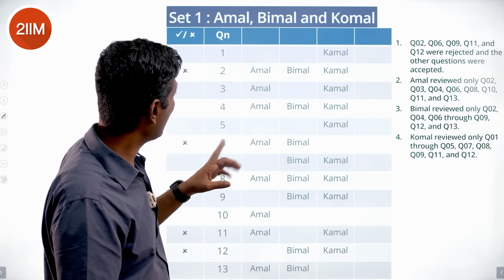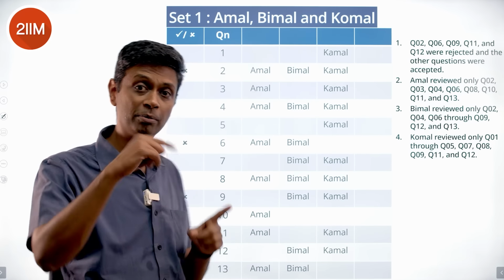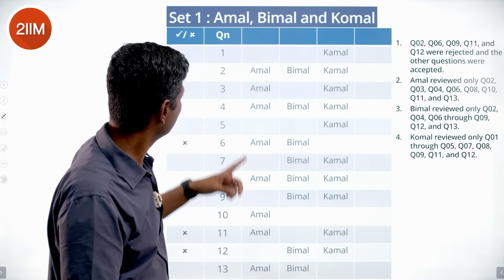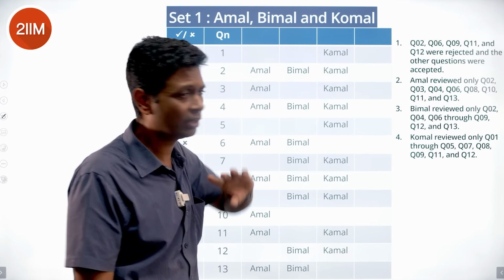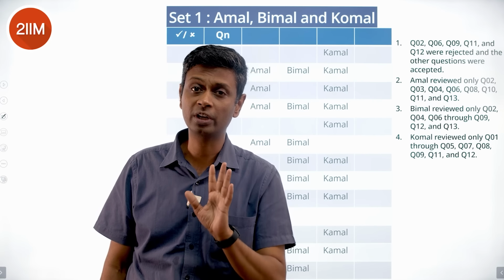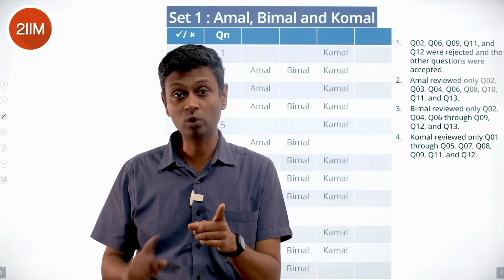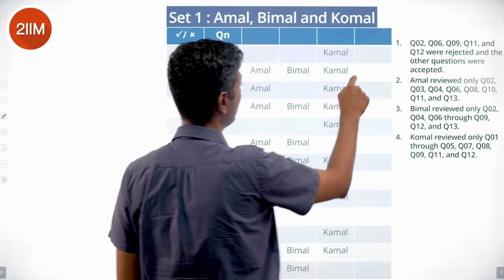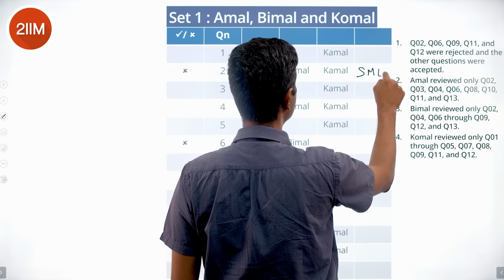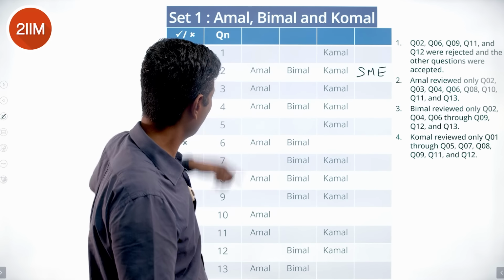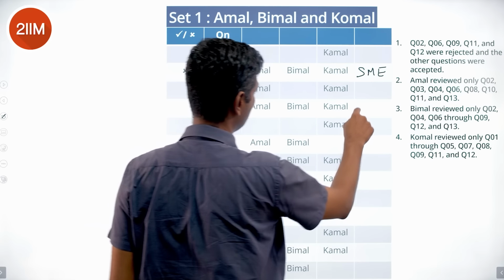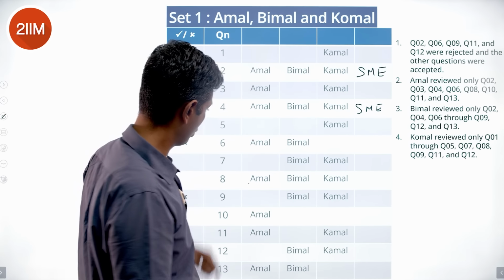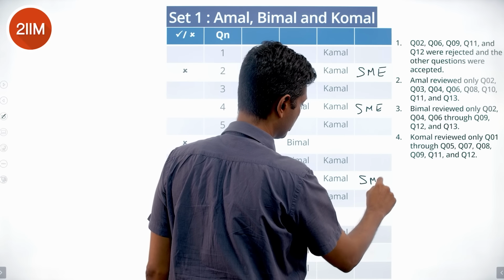Komal has reviewed and approved it, but this must have been created by Bimal. Komal reviews, approves straight away. So no second process. This one's reviewed by Amal, Bimal and Komal. So to start with, one of them has not created it. If any one is created, only the other 2 can review. So if all 3 have reviewed, then this has been created by an SME, or subject matter expert. I know that there's one more here. This is also by a subject matter expert. All 3 have reviewed it. One more here. It's also by a subject matter expert.